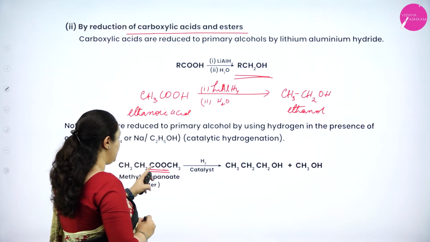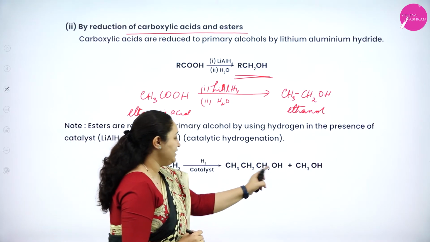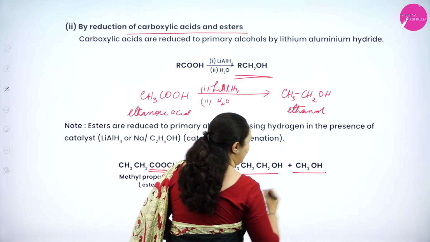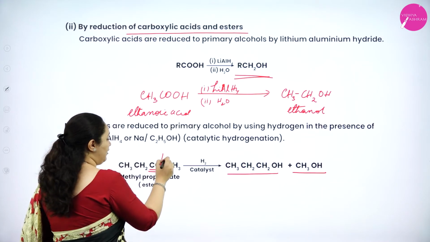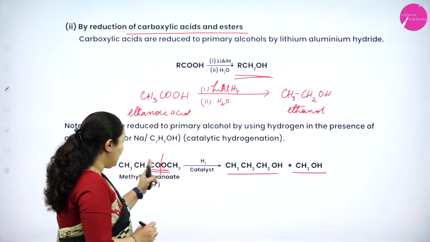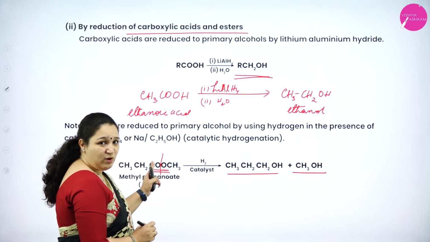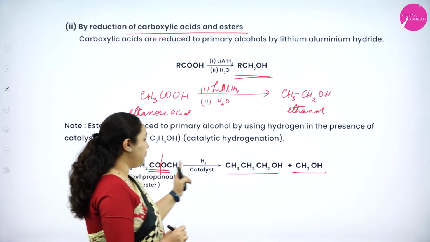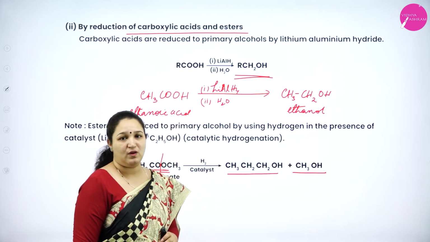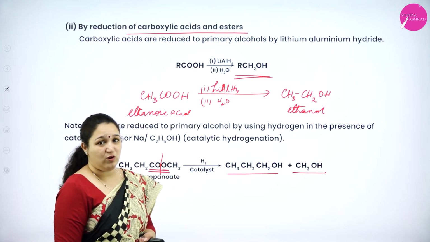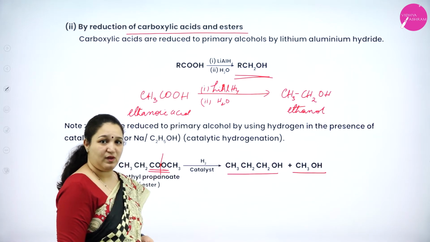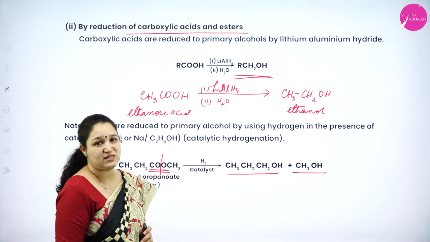You see CH3CH2CH2OH and CH3OH, 2 molecules of alcohol you will get. That is, the bond is broken here, hydrogen gets added here. Here also further reduction will happen, the carbon and oxygen double bond also gets hydrogen added to give CH3CH2CH2OH and CH3OH. So you'll get 2 molecules of alcohol when we are reducing an ester. Both are primary alcohols.